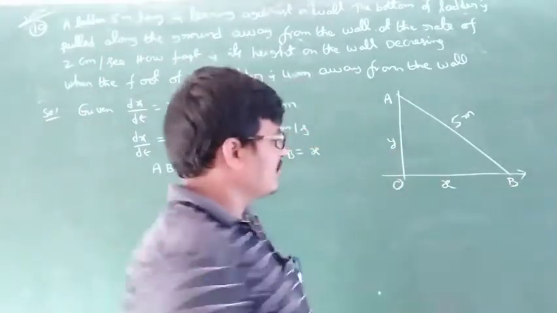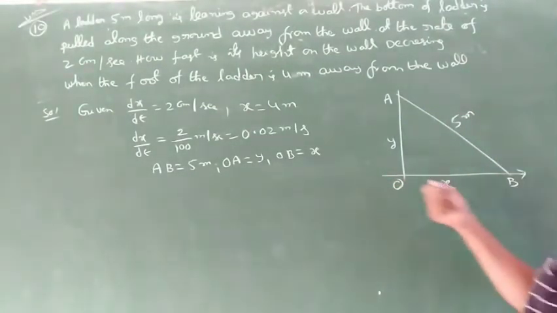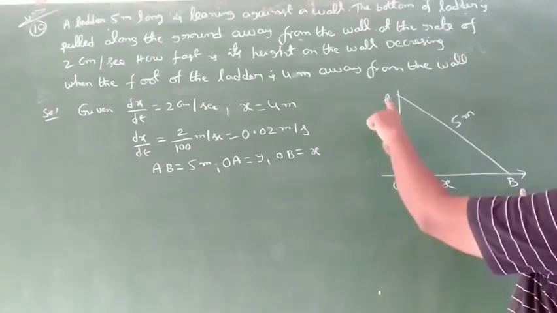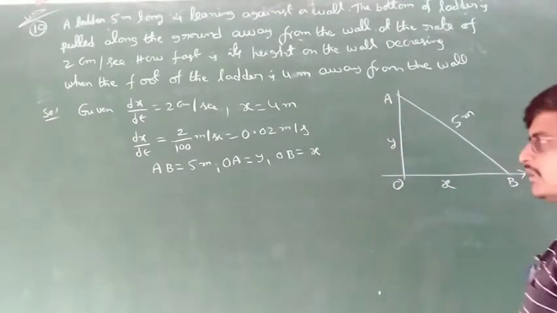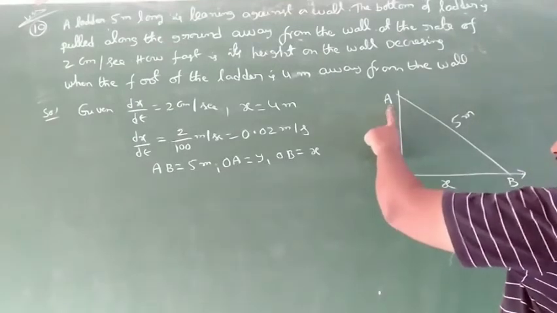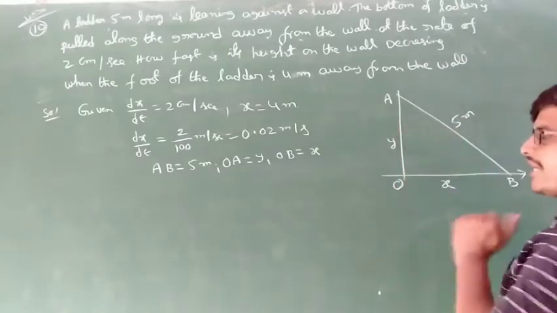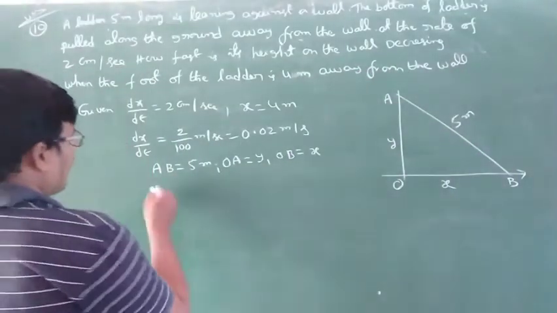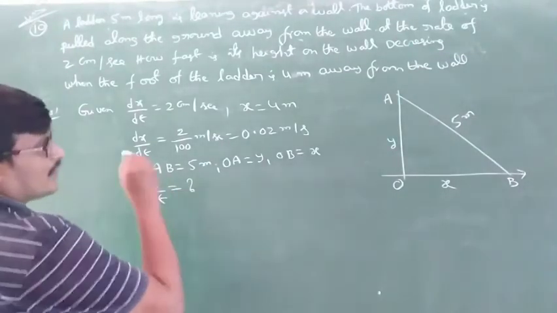Pulled means the base is increasing and the height of the ladder is decreasing. So what we have to find out is at which rate the height is decreasing, dy by dt is equal to question mark.